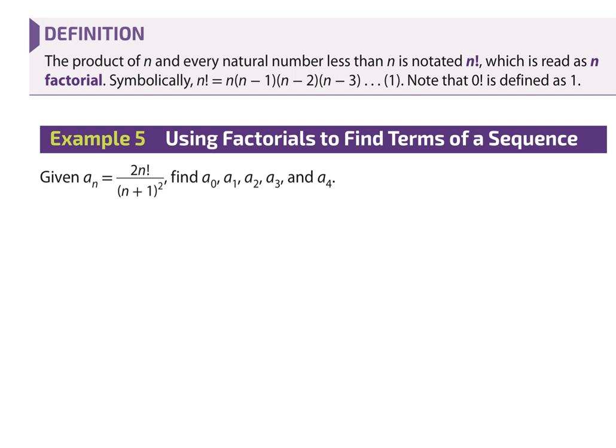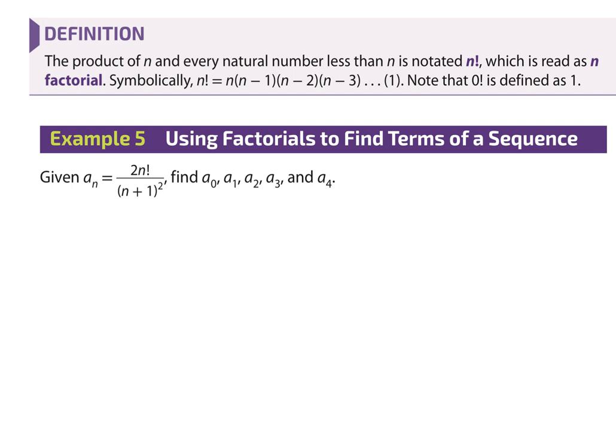If I had 2x squared, I would only apply that exponent to the variable. I would not apply it to the 2. The same is true of the factorial symbol. It will make a difference in your answer. So you do the factorial first. Think of it almost as like a group. Factorial first for order of operations, then do the multiplication of the coefficient in front of that, okay?